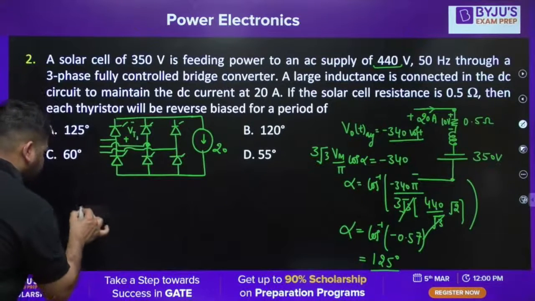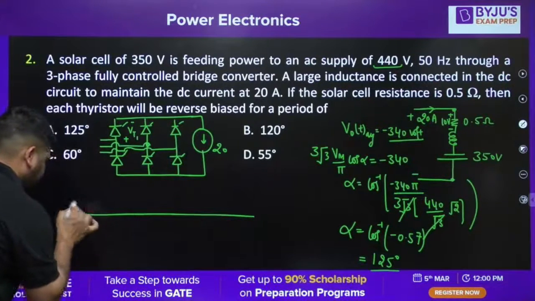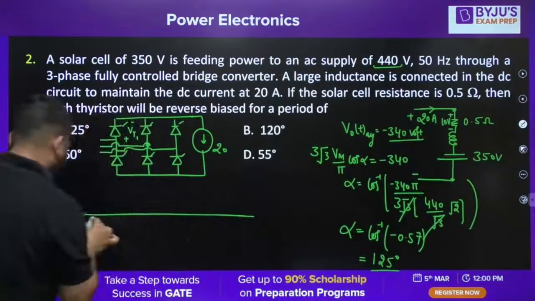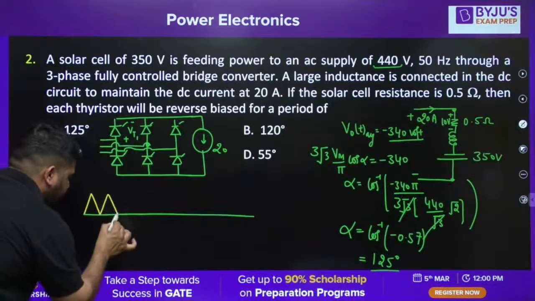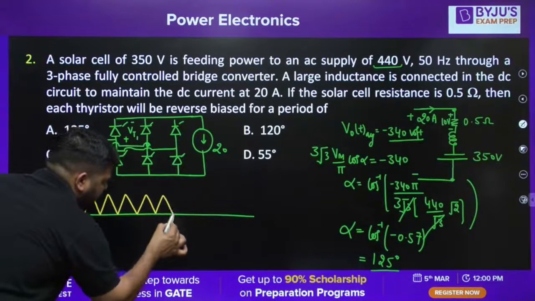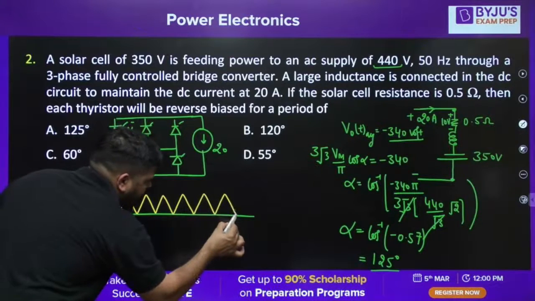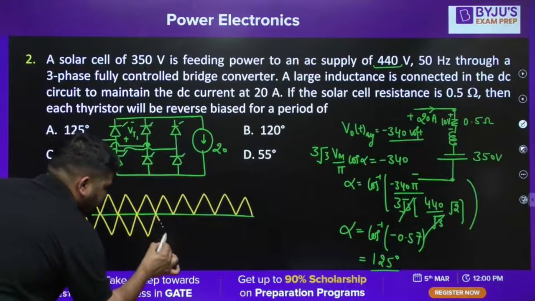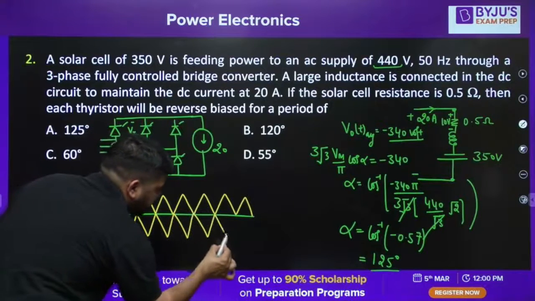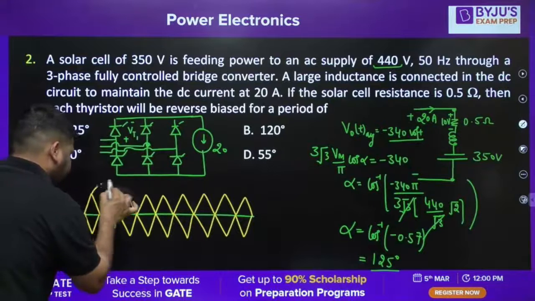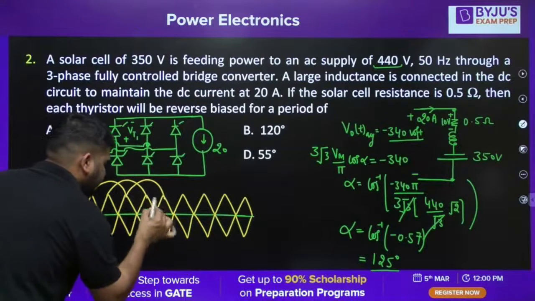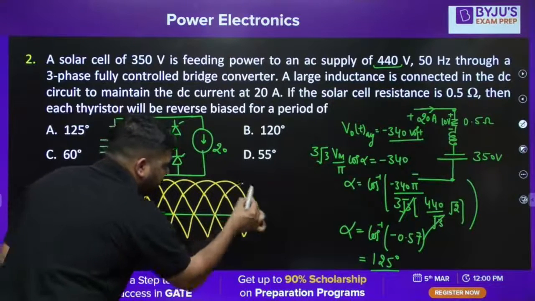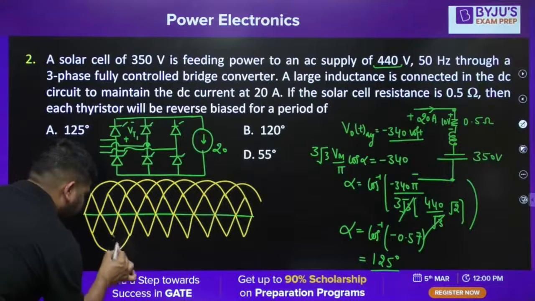So let's first draw the line voltages. Now it's a tricky question. Okay, not that tricky, it's a calculative question, nothing else. Let's say we have these line voltages. And the conduction is continuous, remember that.